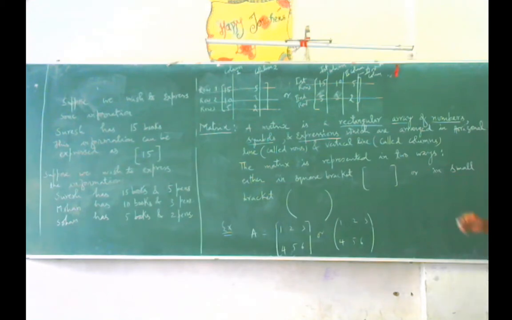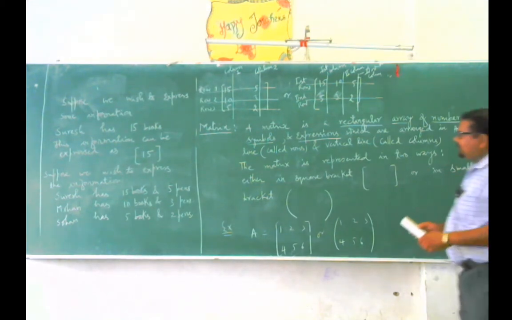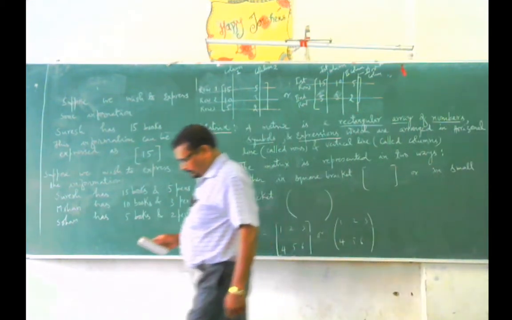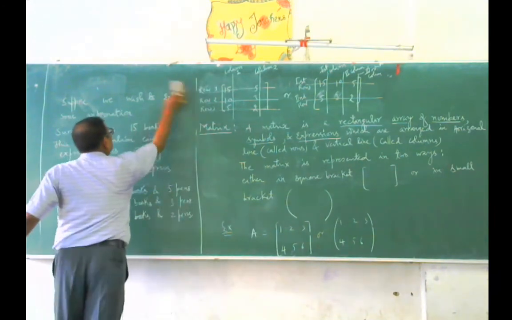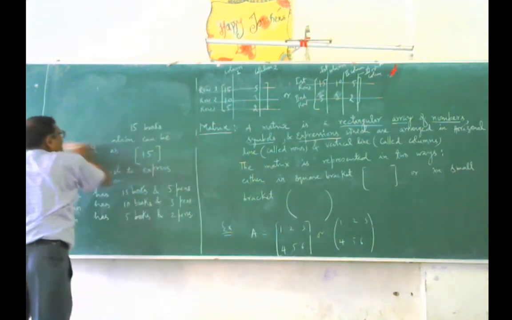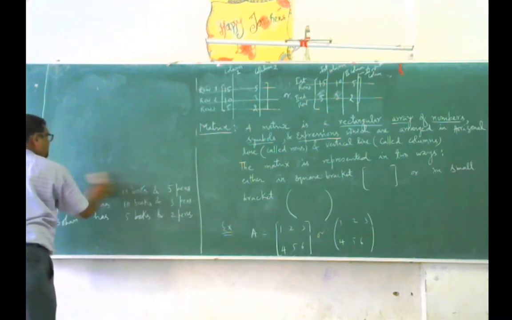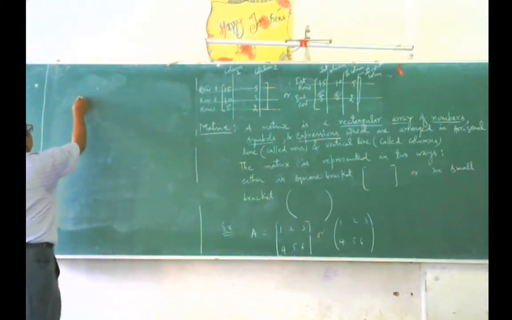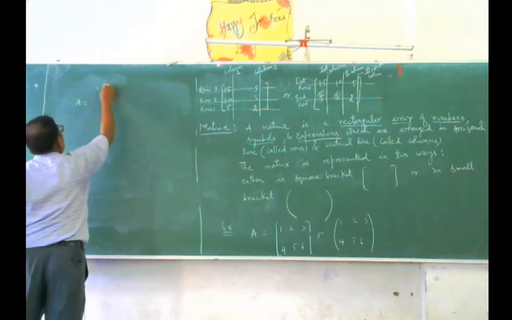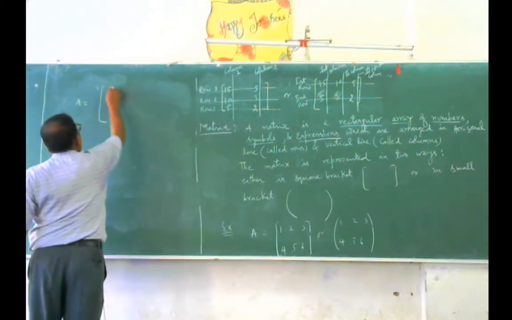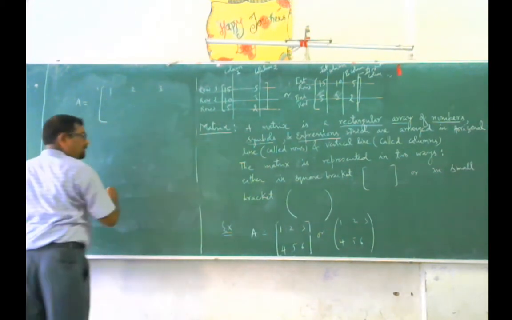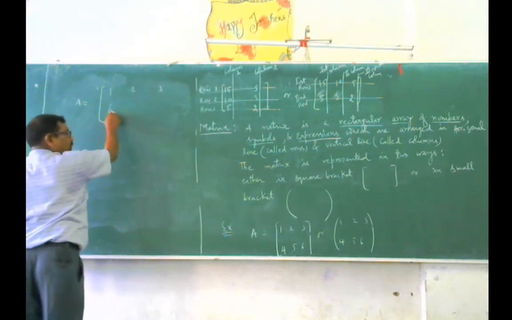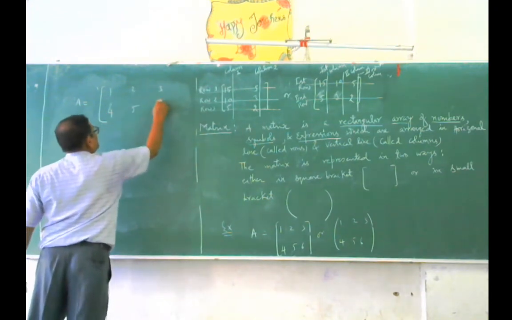When we look at this example, the matrix A, I have taken here 1, 2, 3, 4, 5, 6.